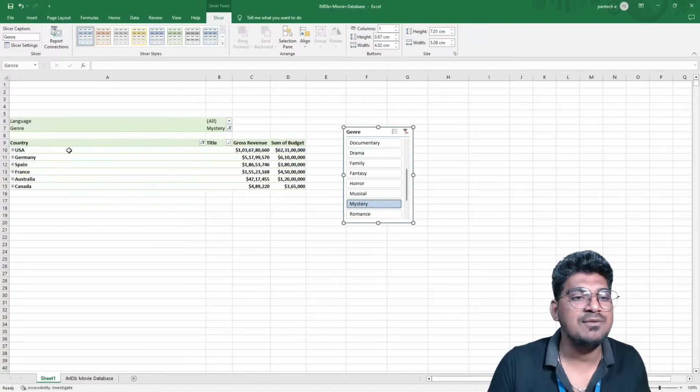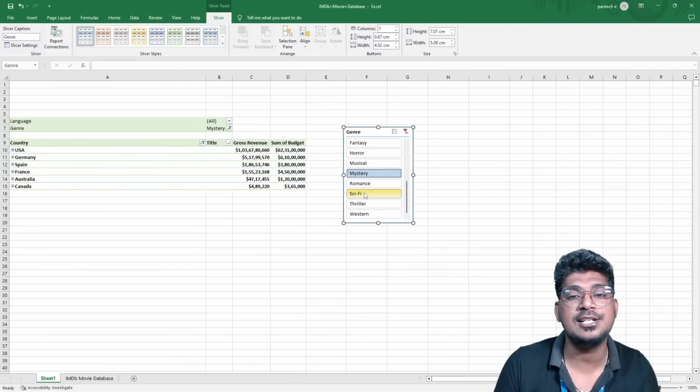And mystery, if I've selected this one, this is the gross revenue of the mystery from USA, gross revenue of the mystery from Germany, gross revenue of the mystery from Spain here. I hope you guys understood about this genre and also the slicer option.